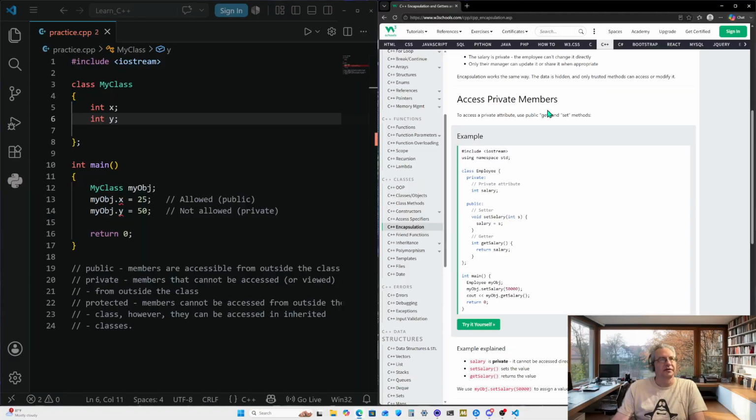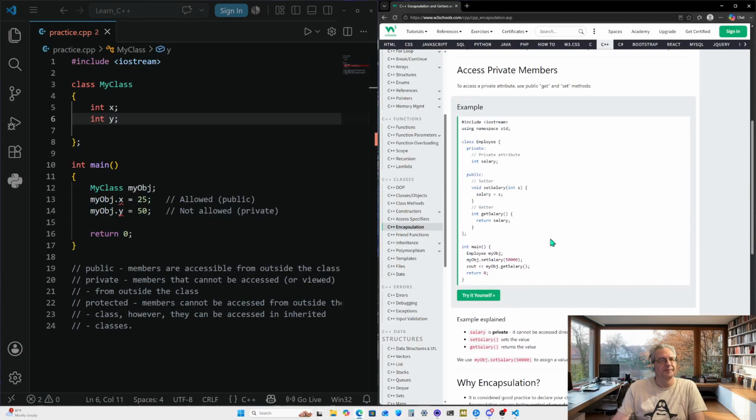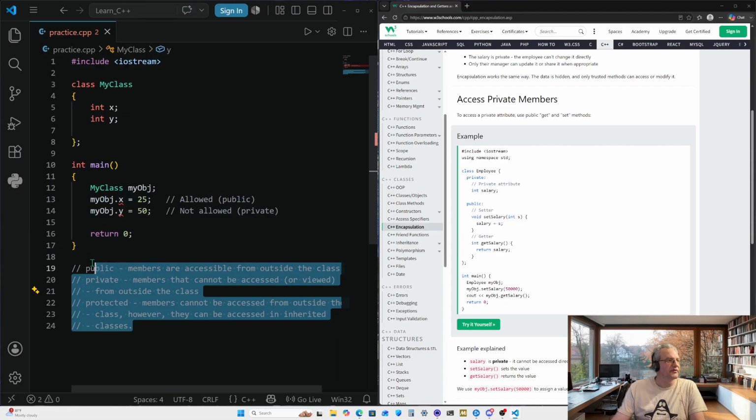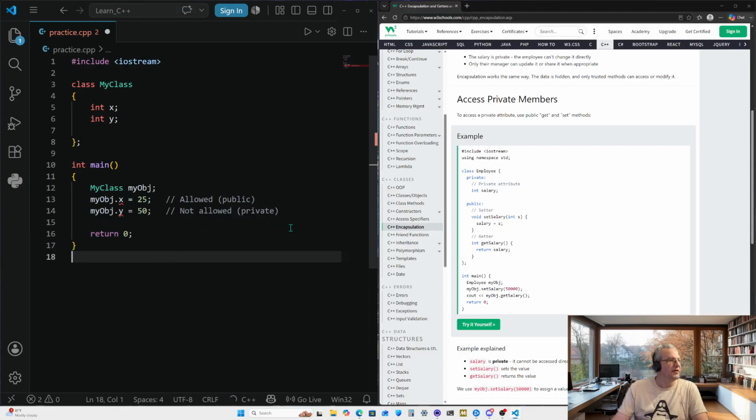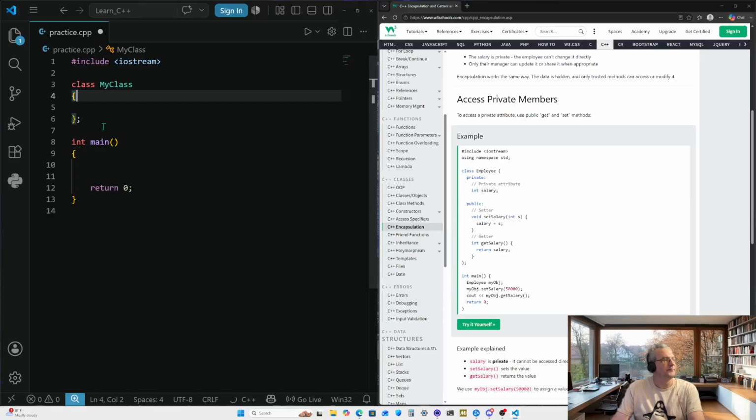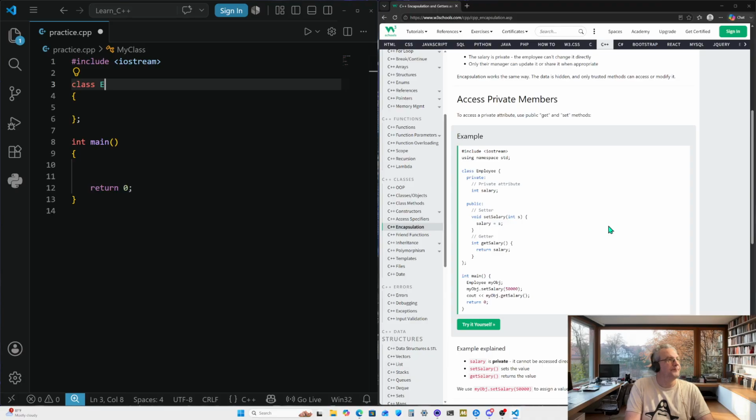Access private members. To access private attributes, use public get and set methods. Okay, so we have an example here. So let's see here. Let's go ahead and clear out all those comments. Let's clear out the main. So we've got an example that we're going to run, so we might as well start with some fresh space for all this. Okay, so we're going to start off by renaming our class to Employee.